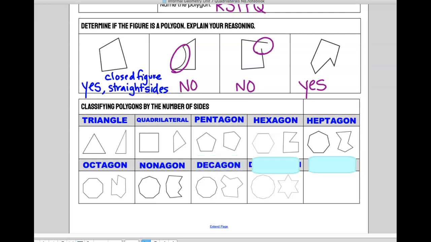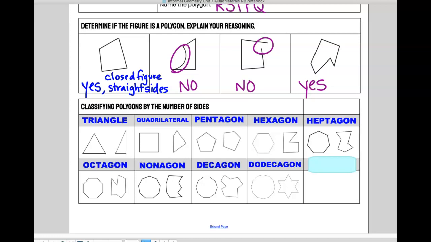Decagon, 10 sides. And then we skip to actually 12. Why? Because 11, there's a name for 11, it's a hendecagon. They're just not very common. All of these other ones show up in nature a lot or in chemical formulas. But 12 is dodecagon. It's a deca, 10, plus how many more? 2.